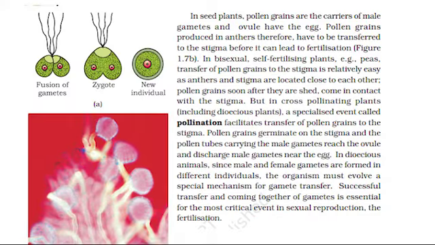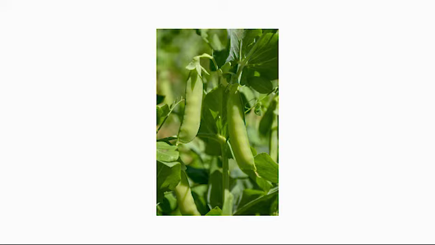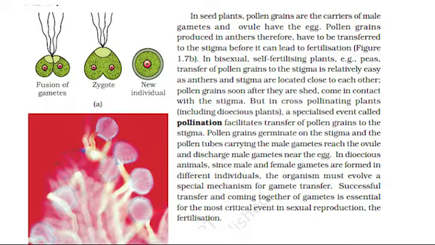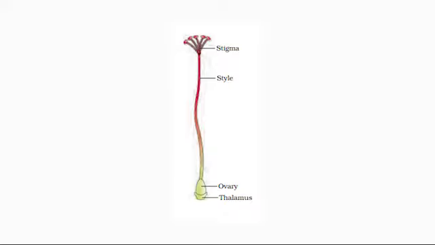In bisexual, self-fertilizing plants, for example peas, transfer of pollen grains to the stigma is relatively easy as anthers and stigma are located close to each other. Pollen grains soon after they are shed come in contact with the stigma. But in cross-pollinating plants, including dioecious plants, a specialized event called pollination facilitates transfer of pollen grains to the stigma.